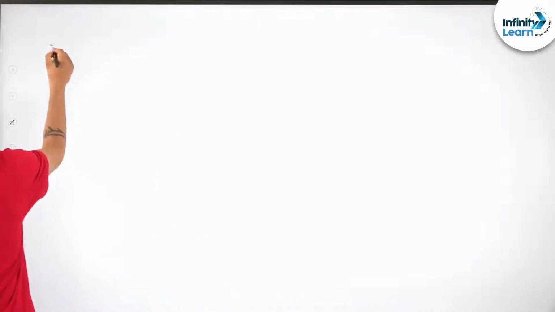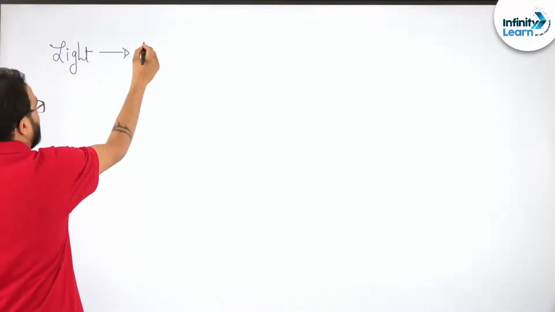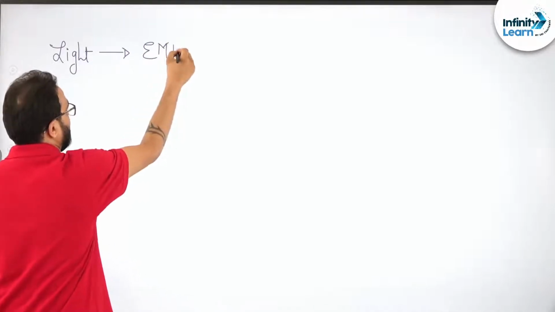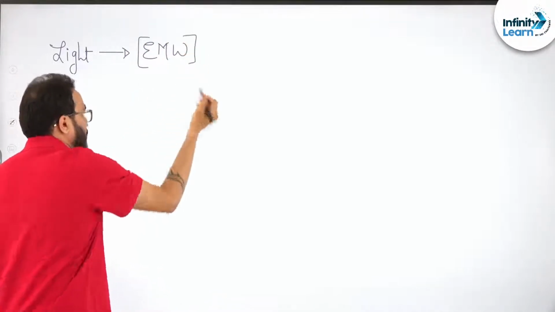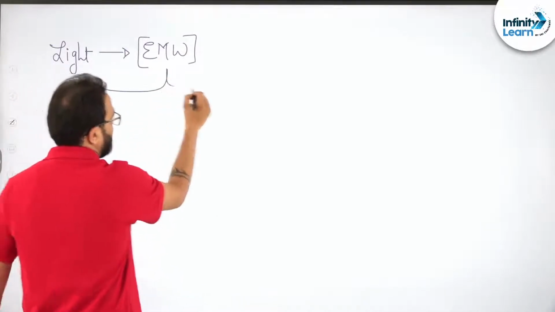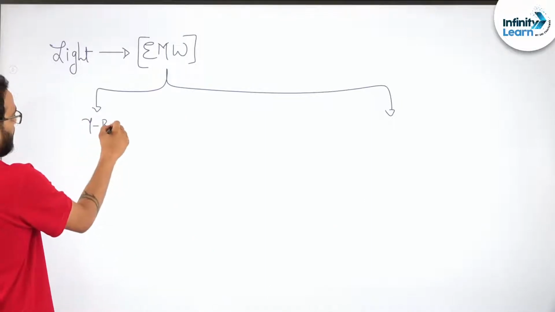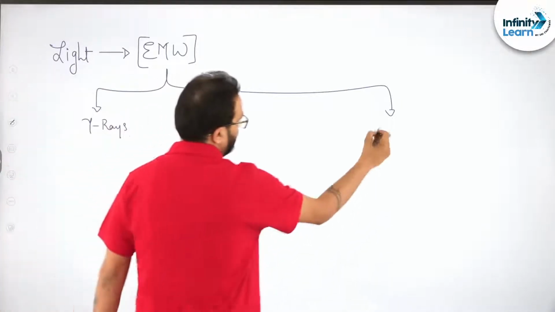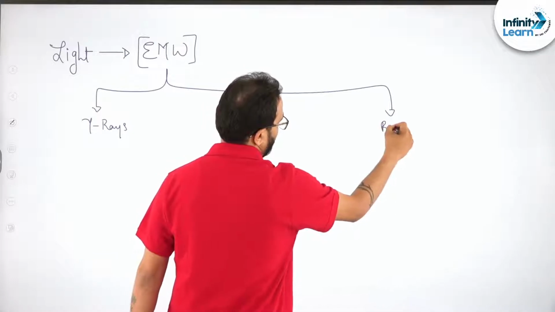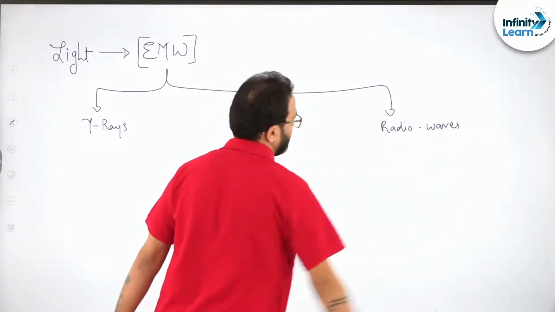Light is an electromagnetic wave, number one. Okay, now this electromagnetic wave is a very large spectrum. Do you know that? It starts from gamma rays up till radio waves, right?